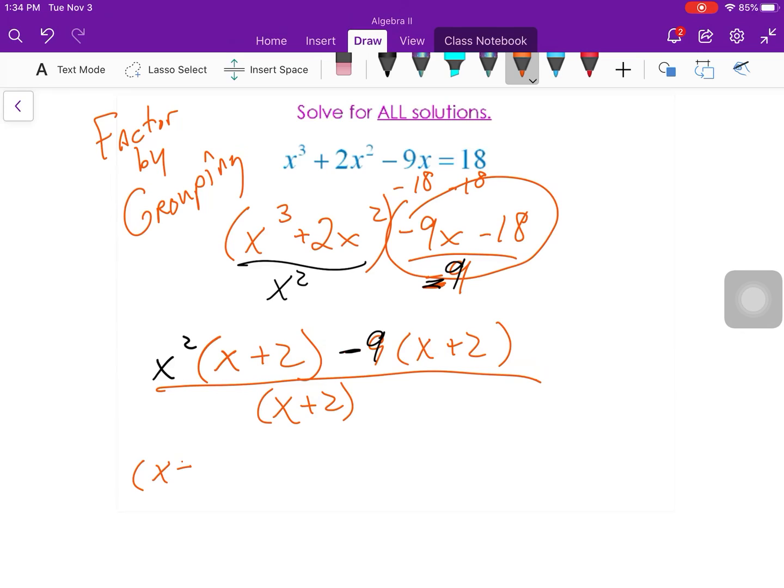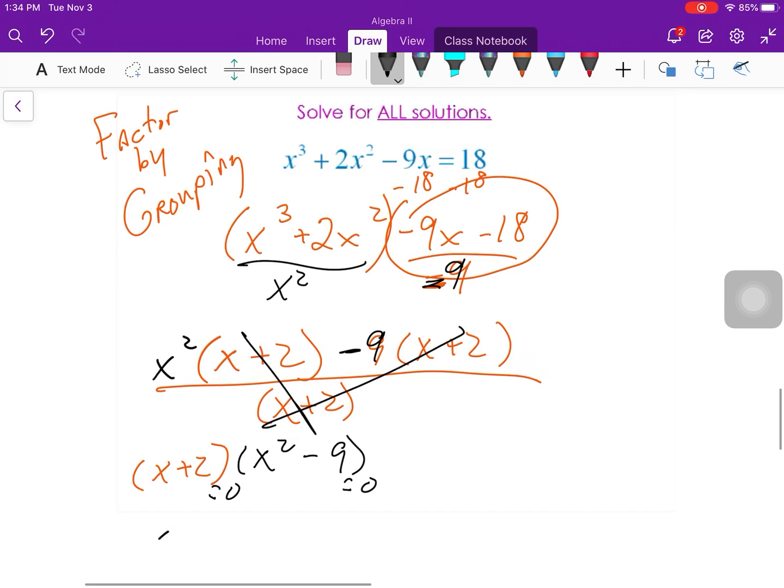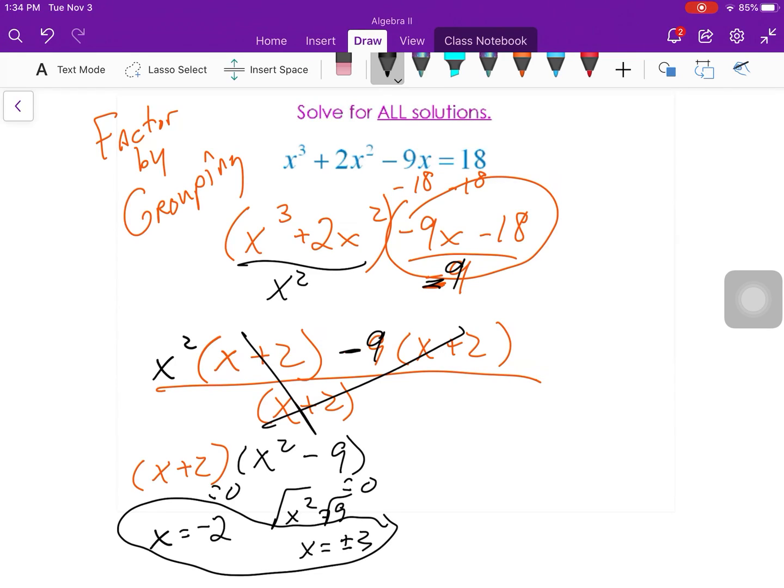So I'll go with my x plus 2 out on the outside. And when these cancel out, I'm left with x squared. These cancel out, I'm left with minus 9. And I can solve by factoring. So negative 2 would be one of my solutions. And I could solve by square root. So get x squared is equal to 9. x is equal to plus or minus 3. There's my other 2 real solutions. So there's my 3 solutions to this particular cubic. Okay, so whatever the highest degree of your polynomial, that's how many solutions you're looking for. And this is solving by factoring.